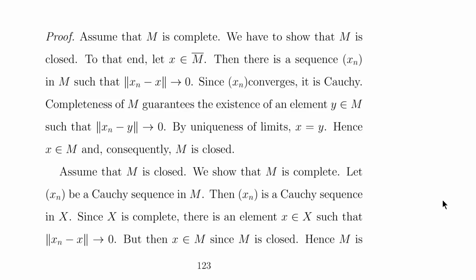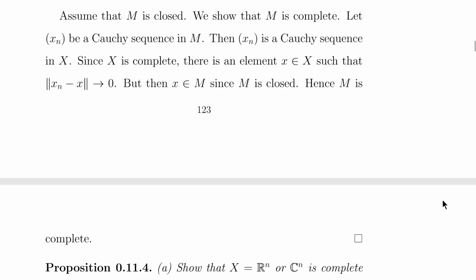Hence we can say that M is closed. For the converse part, assume that M is closed, and now we have to show that M is complete. So let xn be a Cauchy sequence in M, then the sequence xn is a Cauchy sequence in X, and since X is complete, there is an element x in X such that the norm of xn minus x converges to 0, but then x belongs to M, since M is closed. Hence M is complete.